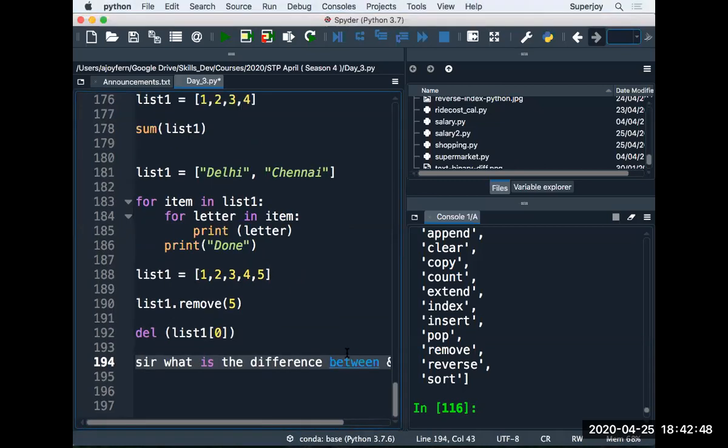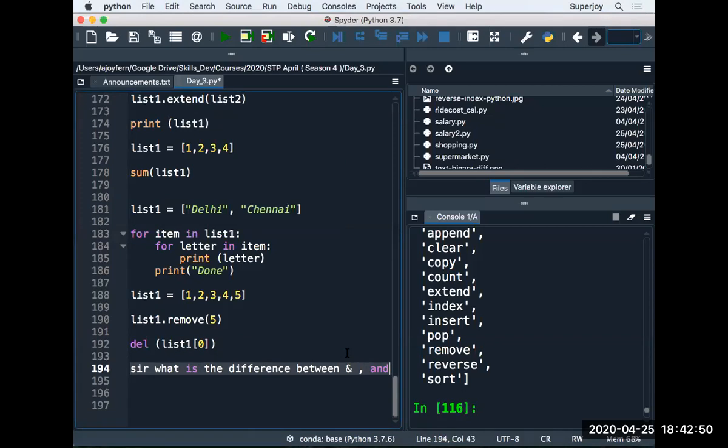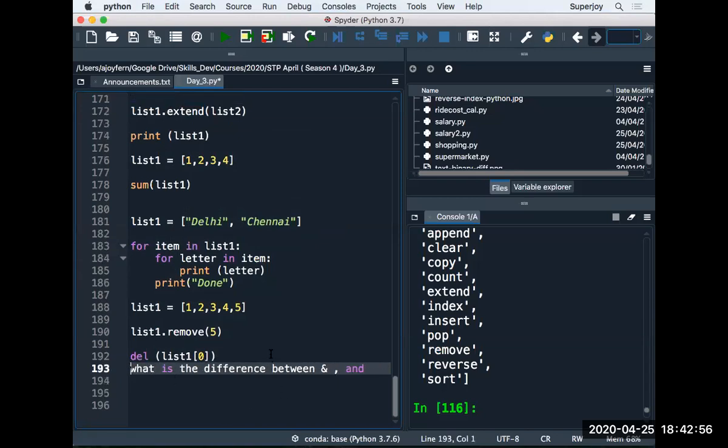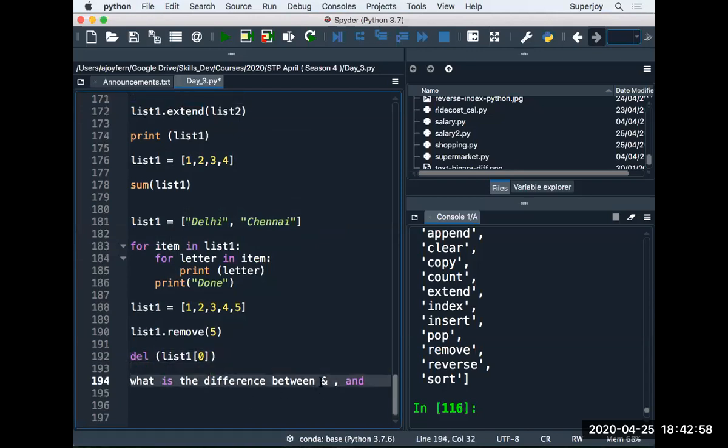Guys, see, that is saying, what is the difference between this and and this and? Very valid question, Ashwin, right? But let's see how to find answers to such questions from Google as well.